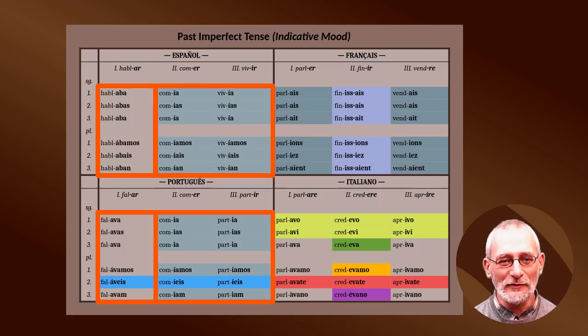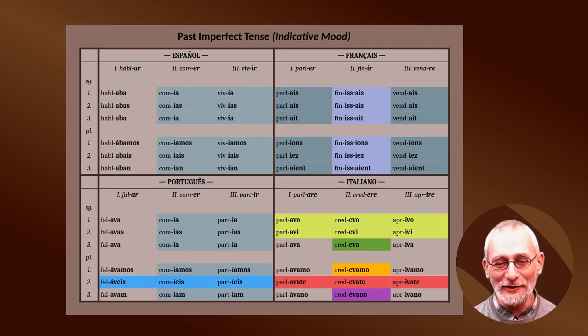Otherwise, the endings in the second and third group are identical to the endings in the first group, with the exception of change in the characteristic vowel for these two groups of verbs, second and third group of verbs. Actually, we can see that all these endings in Spanish and Portuguese in the second and third group of verbs have the vowel i, which is characteristic of the third group of verbs.